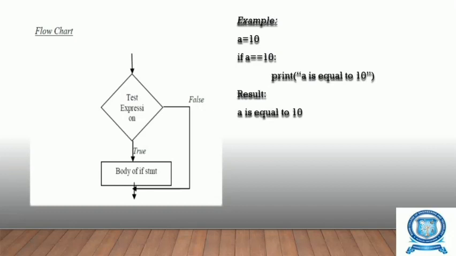Suppose a is initialized as 5, and we are checking if a is equal to 10, what will be the result? It will display nothing, because it will come out of the if statement. No result will be obtained, because it checks if a is equal to 10, but we have given the value of a as 5.